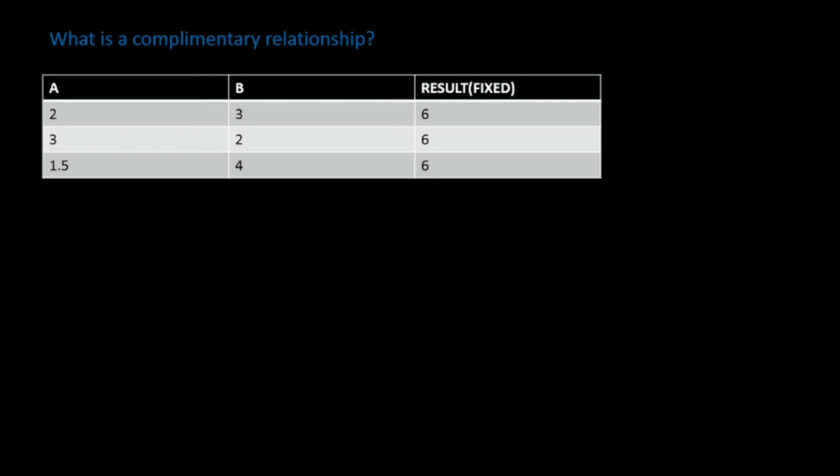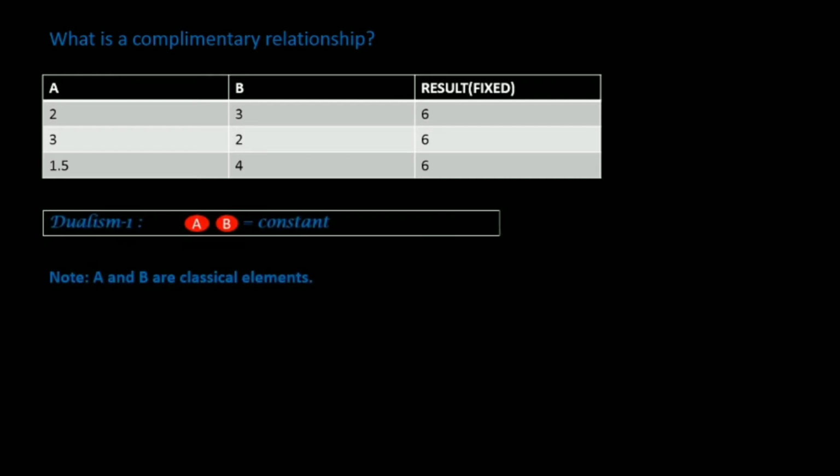Such a relationship between A and B is called a complementary relationship, and we can express this relationship nicely with a mathematical equation, A into B equal to a constant.